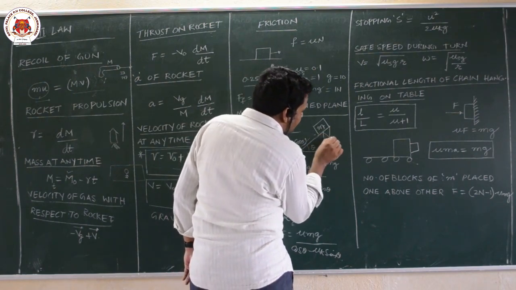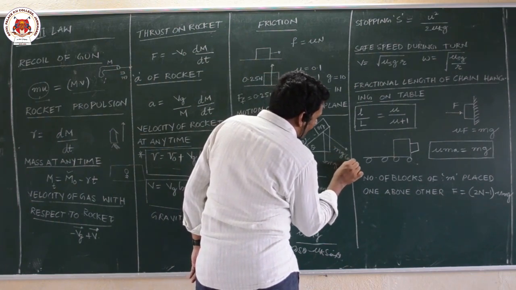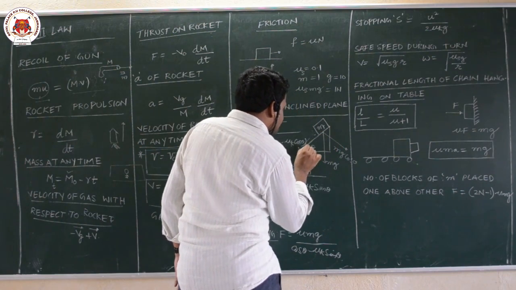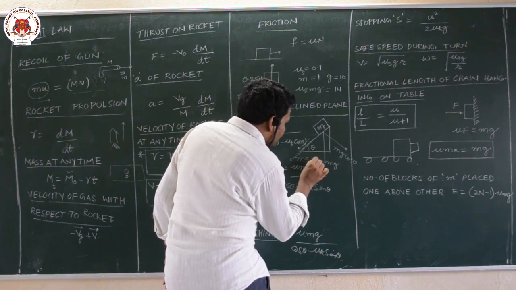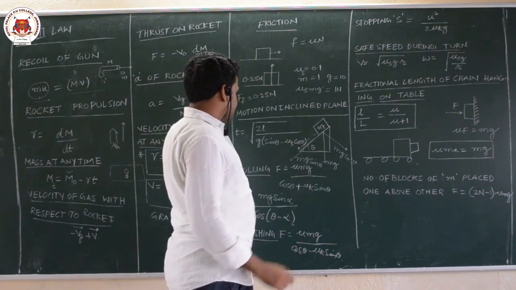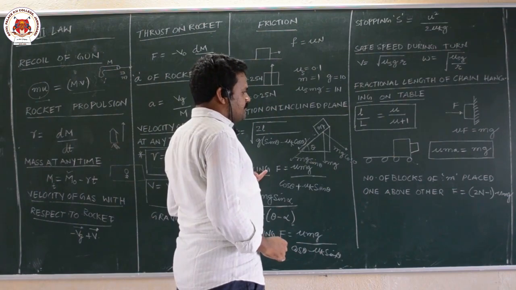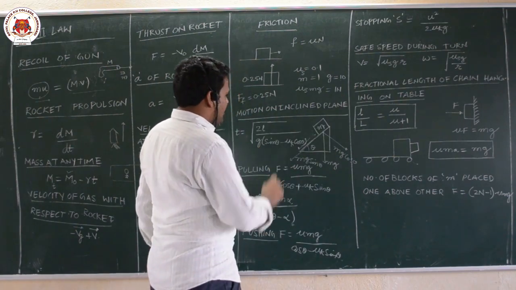Here you will get mg cos theta, and in this direction you will get mg sin theta. The body is coming down, so the frictional force will be acting in the upward direction. Then you can calculate the acceleration.